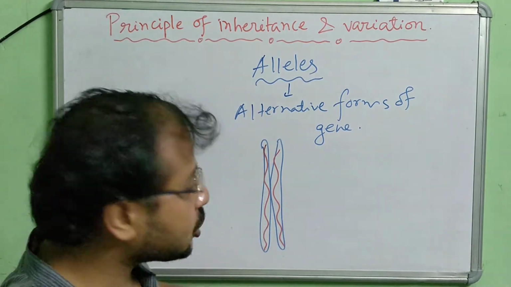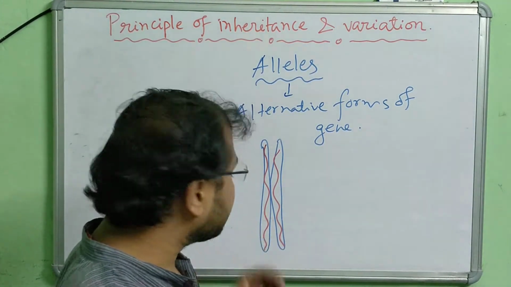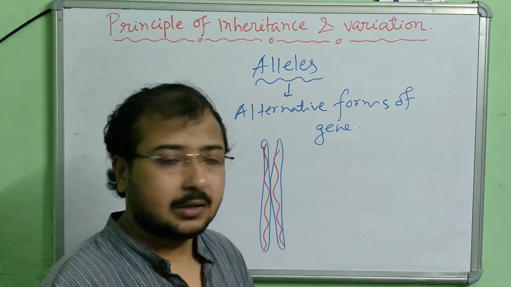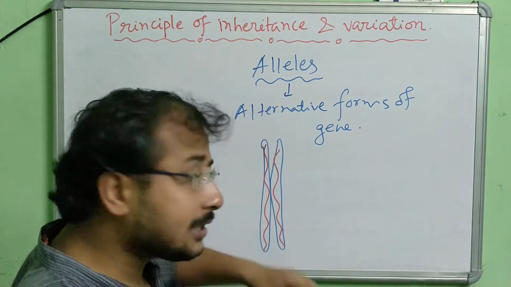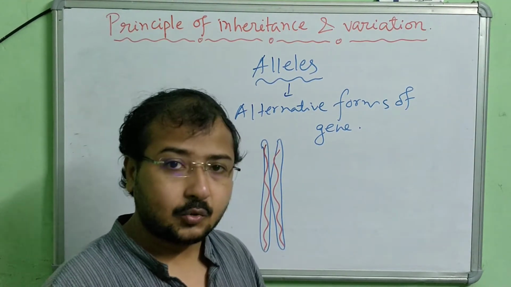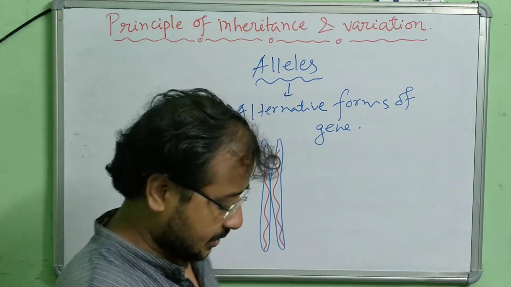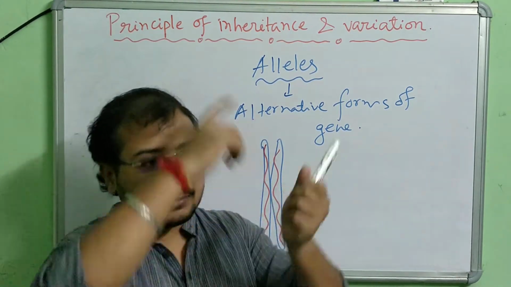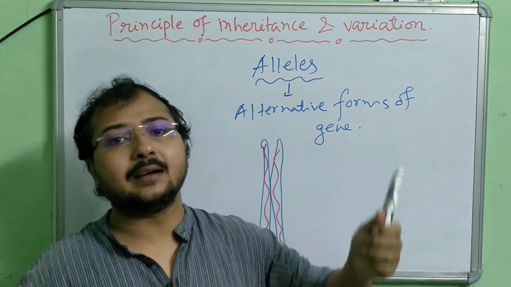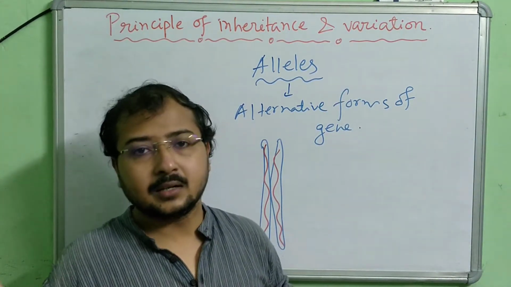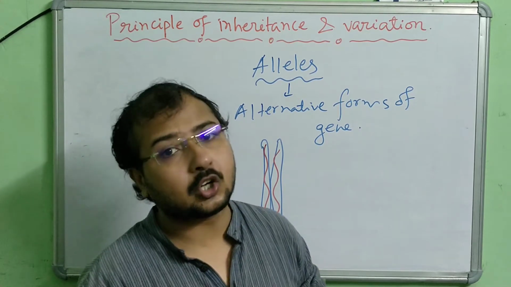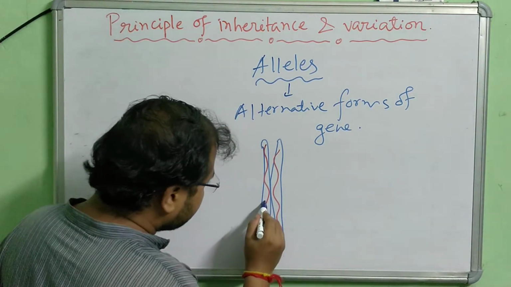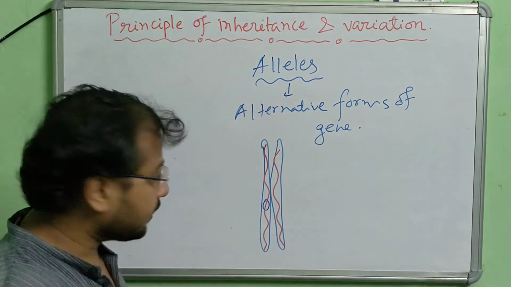Now parts of the DNA sequence are the genes, right? So the sequence of the DNA consists of what? Genes. But remember, the entire DNA strand does not consist entirely of genes. There are sequences in the DNA which are not called genes. Those are the non-genetic parts. So let's assume this is the location of one DNA in this chromosome.